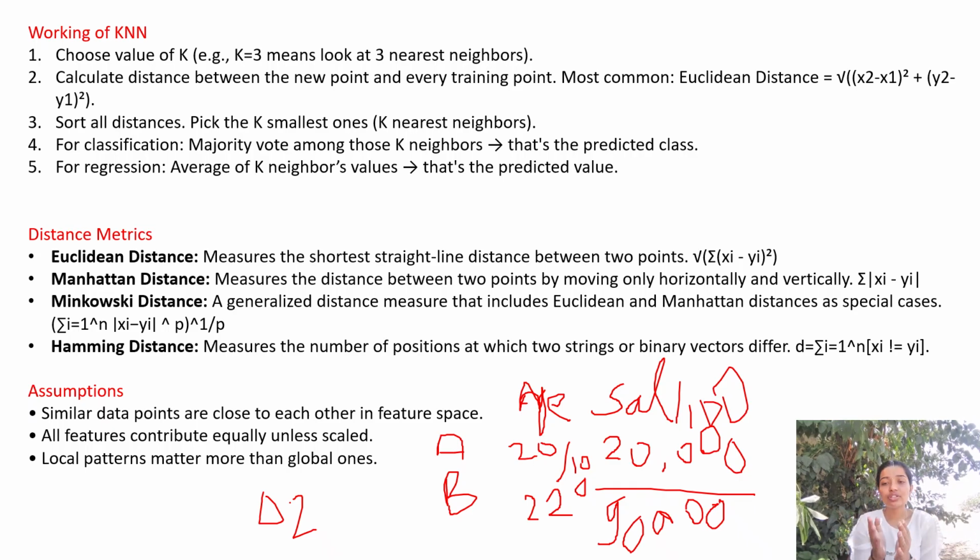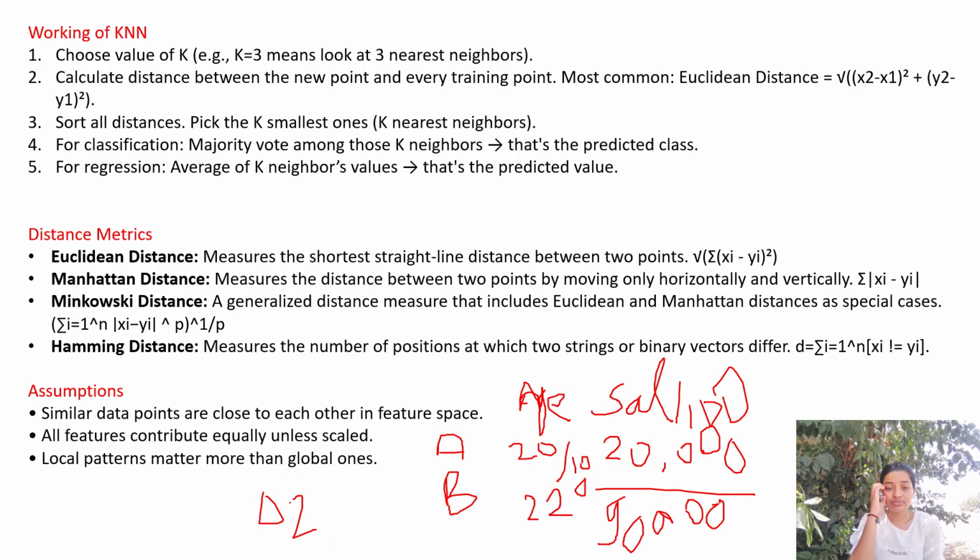All these features will be scaled down to a new range, and both of them will belong to the same scale, and this is my aim. So I mostly perform normalization before the KNN algorithm because it gets affected by these values very easily.